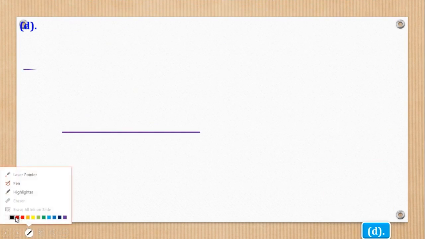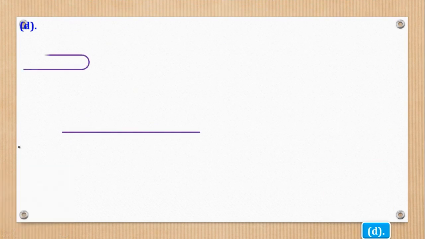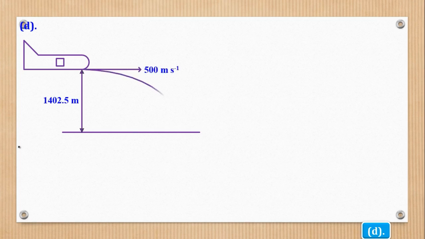So I shall make a sketch of the aeroplane and the target. So that's the aeroplane and the target is vertically below it at a height of 1402.5 meters. And it is moving with a horizontal velocity of 500 meters per second. So when it is dropped, it will make a projectile and hit at this point. So it is x meters from the target, but what is that value of x?